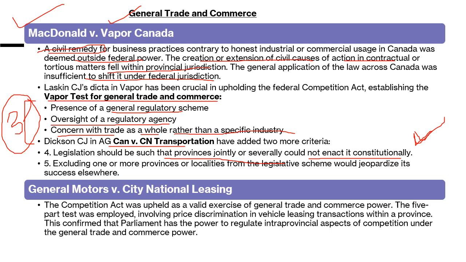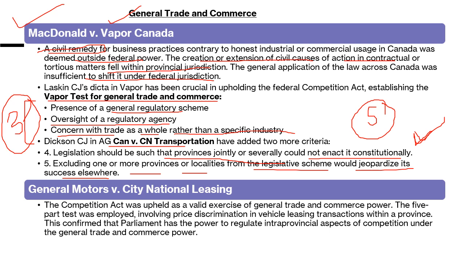Then, excluding one or more provincial localities from the legislative scheme would jeopardize its success elsewhere. We have to bring that particular legislative scheme with the assent of the provinces. We cannot exclude them completely, as that would again go against the application. So these are the five main points that must be satisfied if we have to bring something under general trade